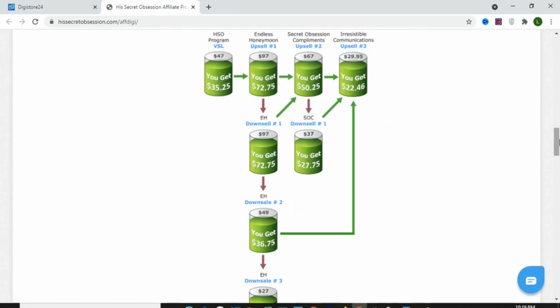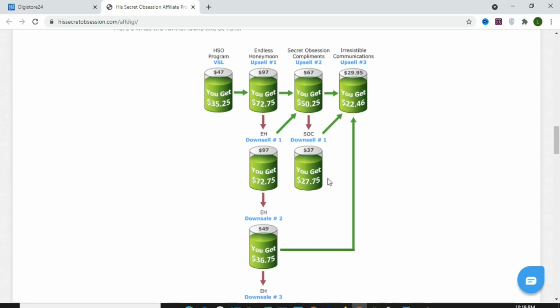Once you get your first sale, you can keep earning as your customer keeps on buying products from this particular product owner. Apart from the upsells, they also have downsell products that the customers can buy, and you are going to be earning your commission each time they make a purchase. So you can see that once you get the first sale, you have the potential to earn up to 7 different commissions when you promote this product.